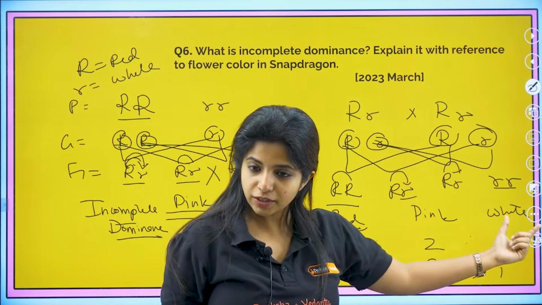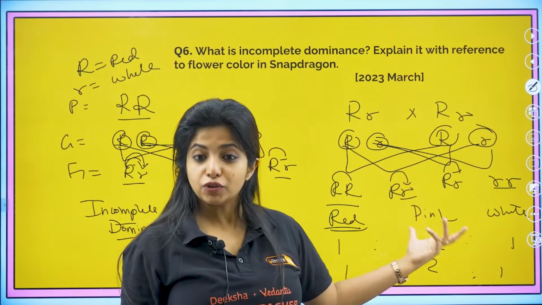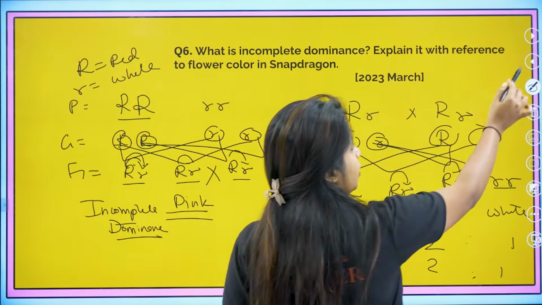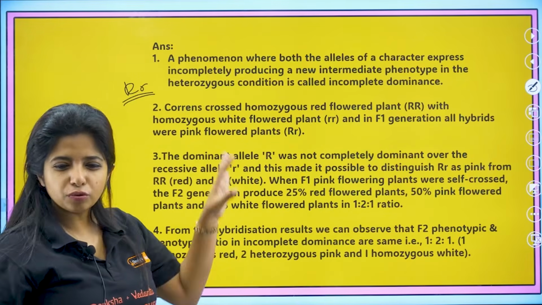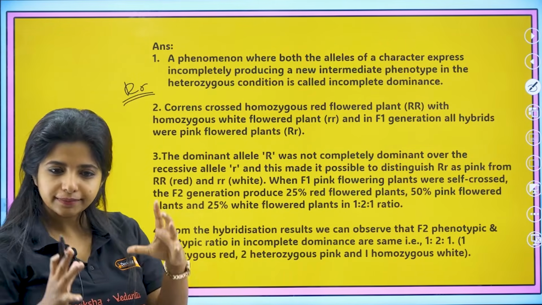25%, 25% white, 25% red and 50%, 2 of them are pink in color. So you have to explain in the same manner. Do not write too much of things, okay, write in points, make it short.